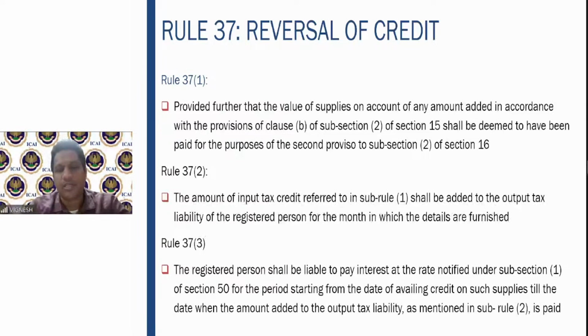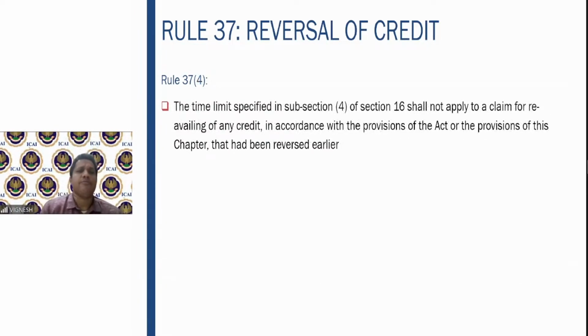Then, under 37(2), whatever input tax credit is not paid within 180 days shall be added to the output tax liability for the month. I also gave an example on this particular rule. And of course, the registered person shall be liable to pay interest at the rate notified under section 50 sub-section 1, for the period starting from the date of availing the credit till the date when the amount added to the output tax liability is paid. We discussed this just recently.